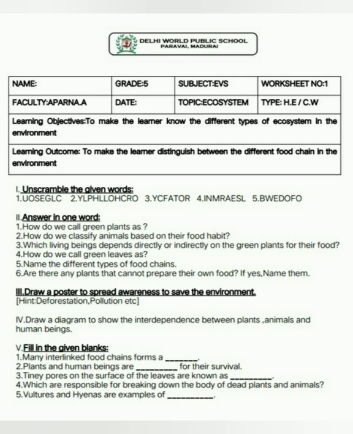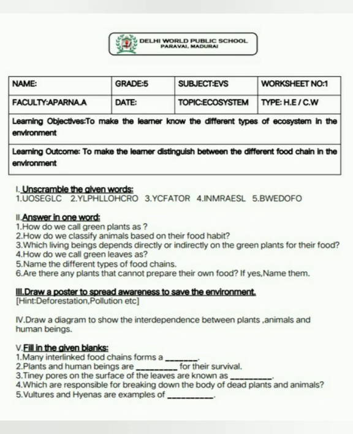Good. Moving on to the second Roman letter, answer in one word. First question, how do we call green plants? We call green plants producers. Good. Producer spelling is PRODUCERS. Second one, how do we classify animals based on their food habit? We classify animals based on their food habit into three types. They are herbivores, carnivores and omnivores.